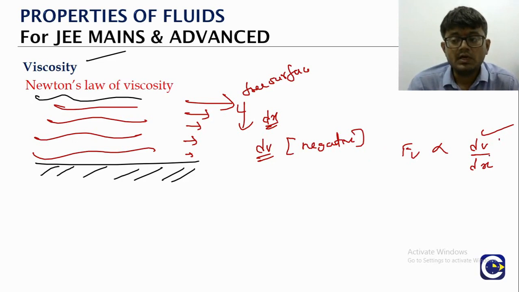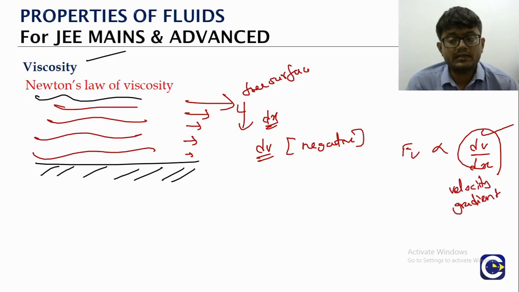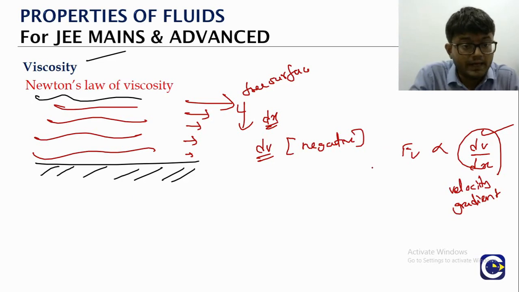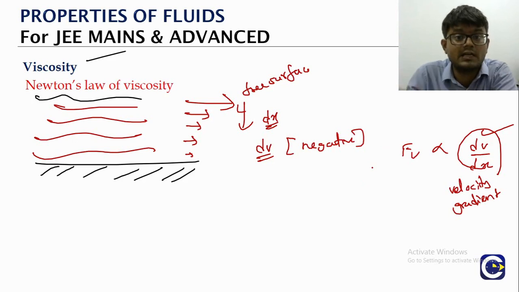This is what we also call the velocity gradient. So what is the other name for this? Velocity gradient. Wherever we see a higher velocity gradient, it is because of larger viscous forces. For now we can use friction and viscous interchangeably because we have not yet come to the discussion of the differences between them.